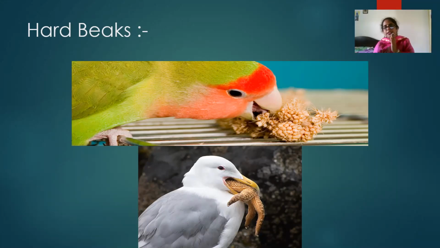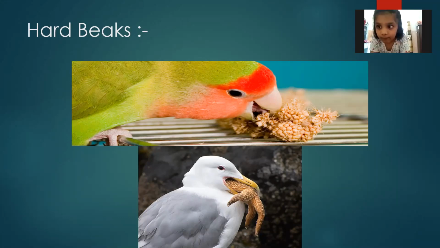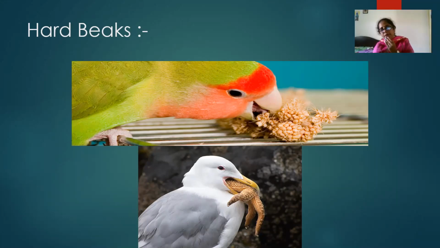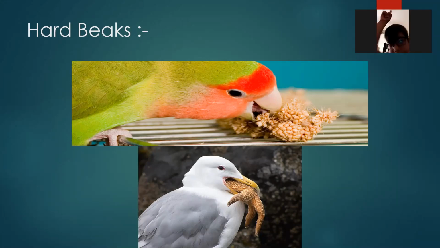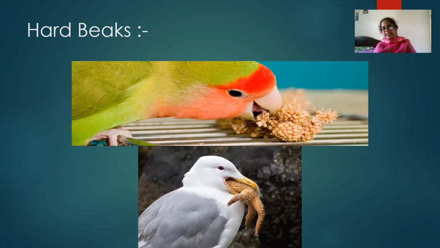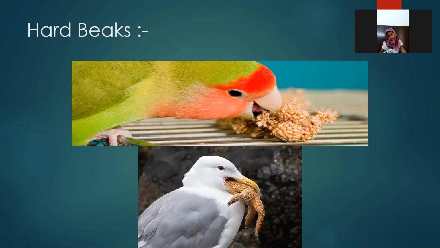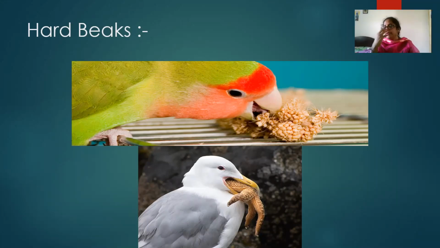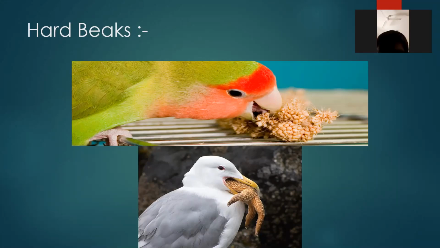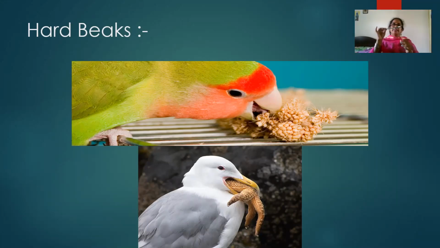Rakimon, did you see the picture? Yes, teacher. Their beaks are very hard. Why? See the second picture, the white bird with a very sharp and long beak. I think this is a starfish, they are taking fish from the water. If their beaks are long, they can easily put them in the water and catch the fish. That's why different birds have different kinds of beaks. Some have small beaks, some have long beaks, depending on their food habits.